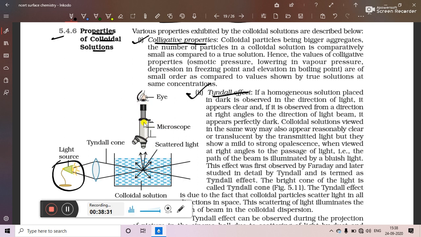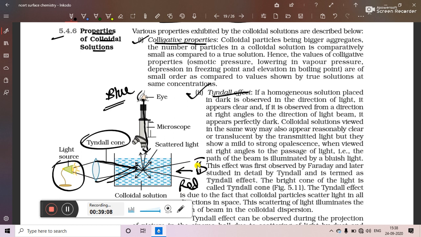When we put the microscope perpendicular to the path of the light, at 90 degrees, we will be able to see the visible path. The cone which is formed over here is called the Tyndall cone. When we observe the reflected light with the microscope perpendicular to the path of the light, it appears to be blue in color. The path of light appears blue, and when we observe the transmitted light from the other side, it will appear red in color. So this effect is called Tyndall effect.